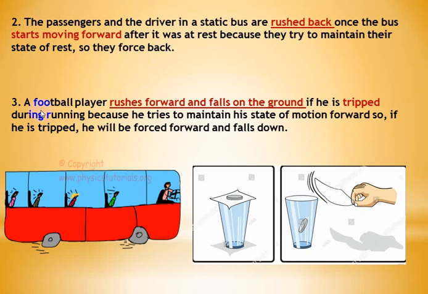Another example, a football player rushes forward and falls on the ground if he is tripped during running, because he tries to maintain his state of motion forward, so if he is tripped, he will be forced forward and falls down.